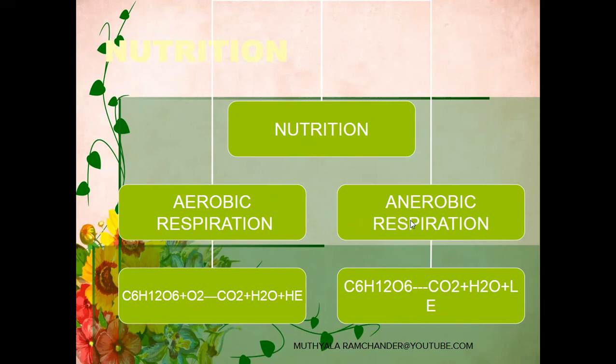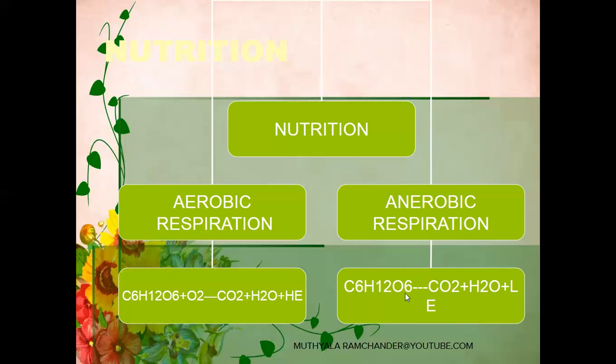The second one is anaerobic respiration. In the absence of oxygen, the glucose or carbohydrates are converted mainly into ethyl alcohol, C2H5OH, along with carbon dioxide and water molecules. They obtain only low energy from the glucose.